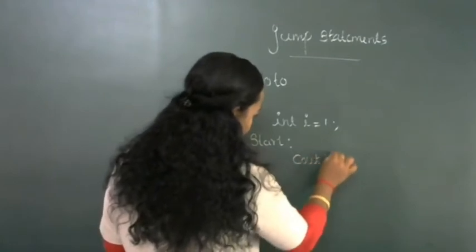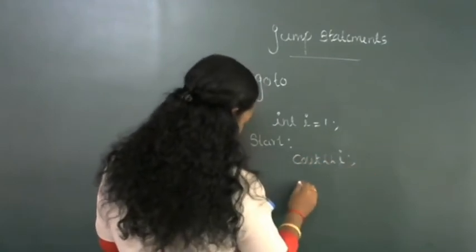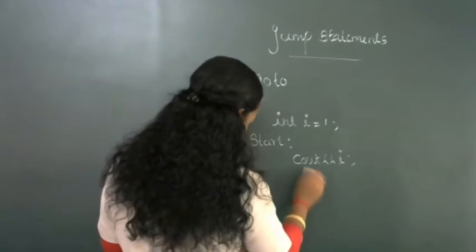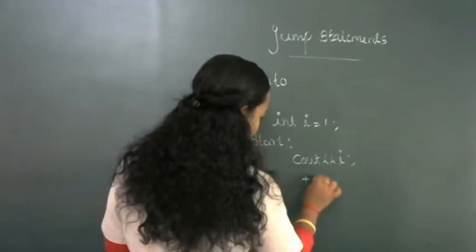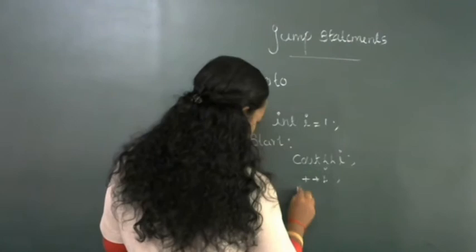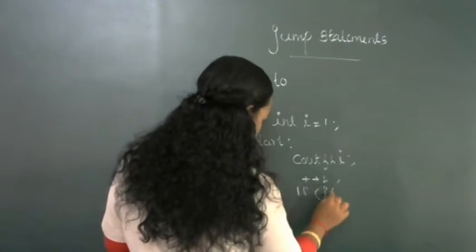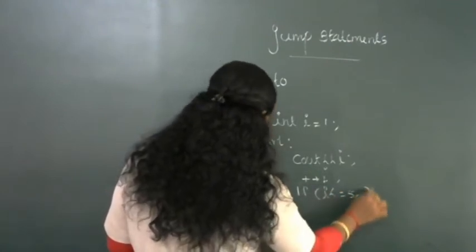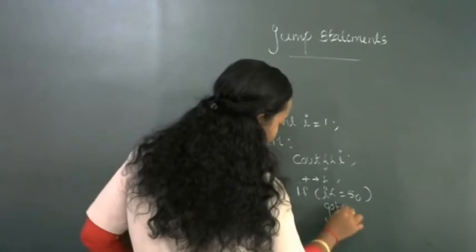cout i, i plus plus or plus plus i, if i less than or equal to 50, goto start.